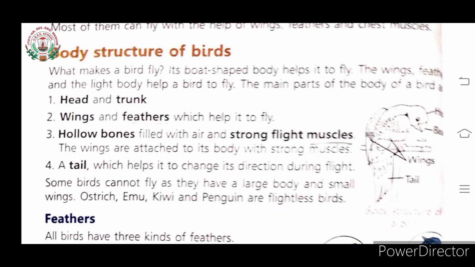Children, some birds cannot fly as they have a large body and small wings. Birds like ostrich, emu, kiwi, and penguin are flightless birds. These birds have a heavy body. That's why they cannot fly. So these birds are also called flightless birds.